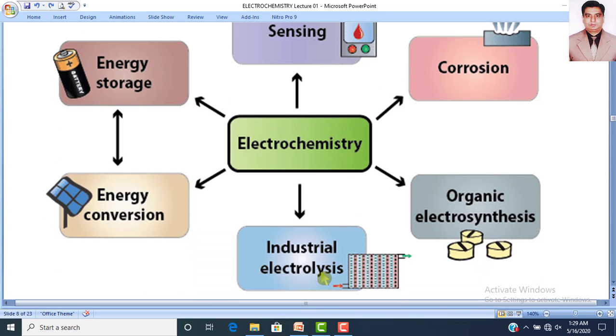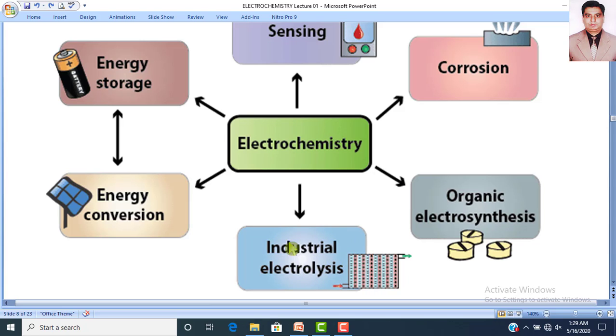Industrial electrolysis is very important because nowadays there are so many industries which are using electrolytic processes. For example, you have seen electroplating, you have studied electrodeposition, the coating of one metal on another metal.